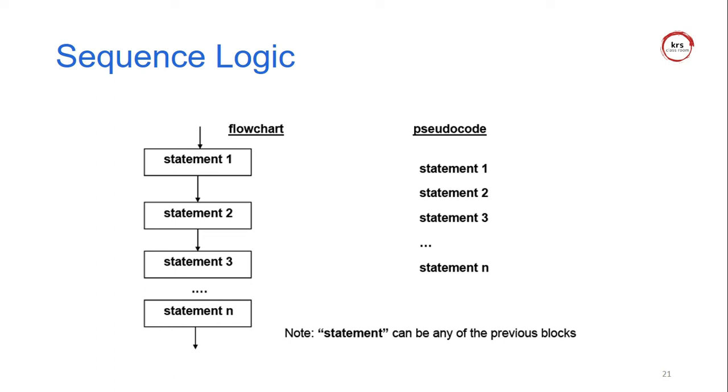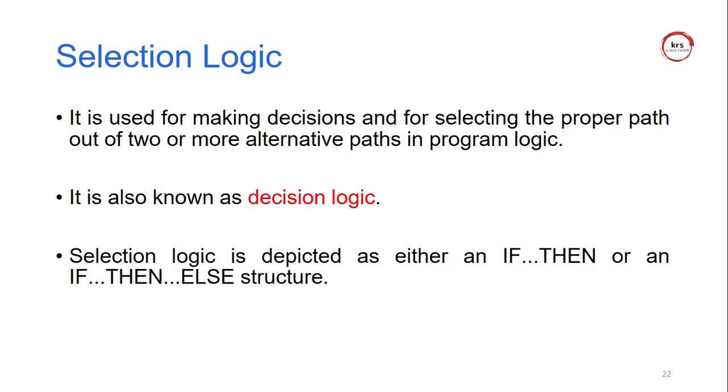They are relevant or interconnected with each other. So in the pseudocode, write statement 1, statement 2, statement 3, and like that you can write the corresponding statements. It is an example of sequence logic.